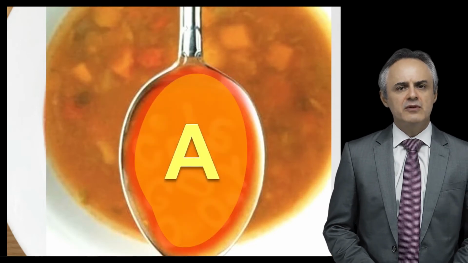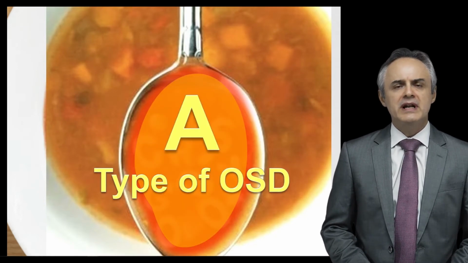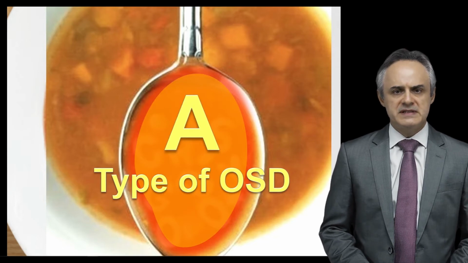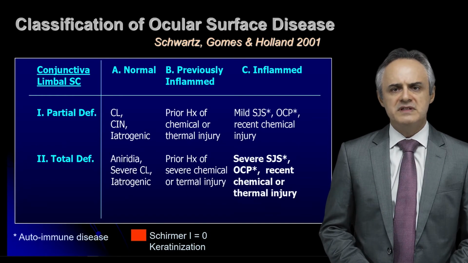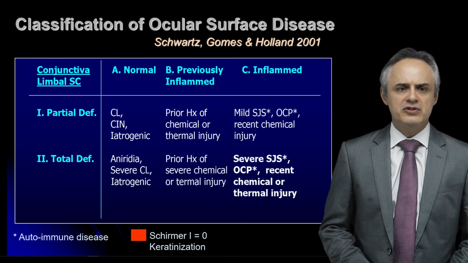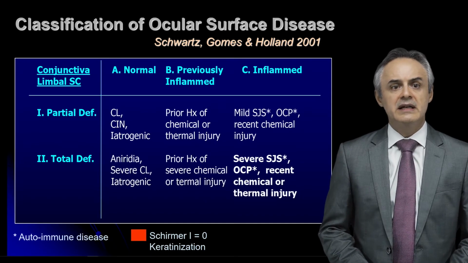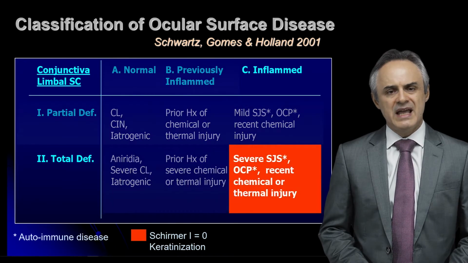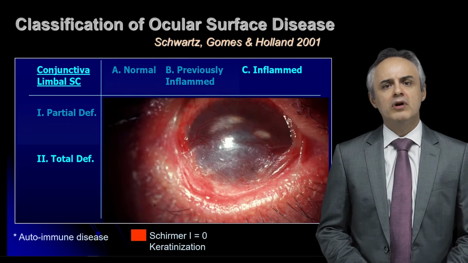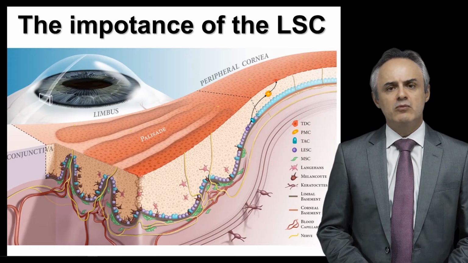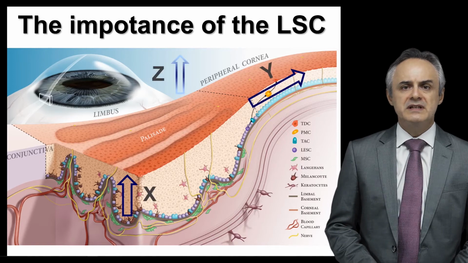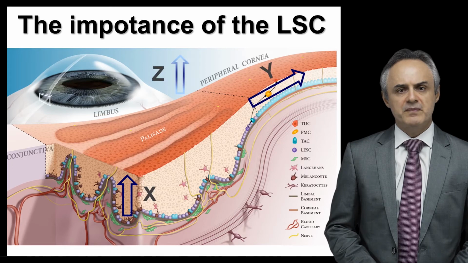The first thing you need to consider is to recognize the type of ocular surface disease. Many years back, we elaborated a classification of ocular surface disease that takes in consideration the status of the inflammation of the conjunctiva and the limbal stem cell deficiency. And we know very well the importance of the limbus. The limbal stem cells are responsible for regenerating the transparent corneal epithelium, so it's very important for the vision.